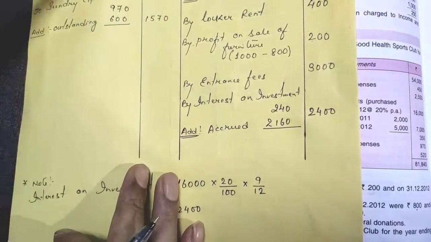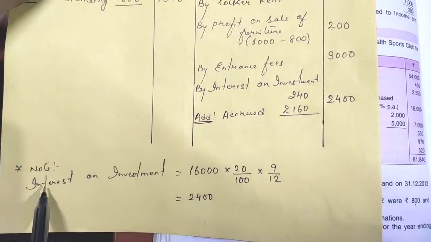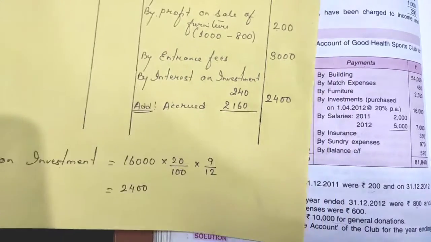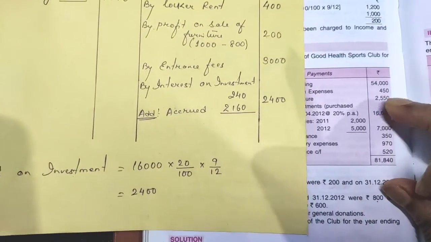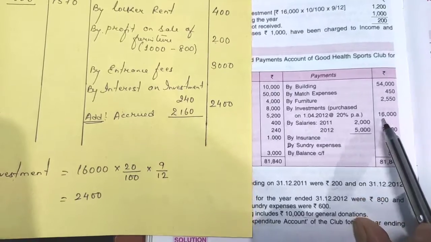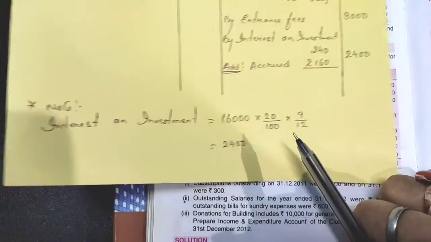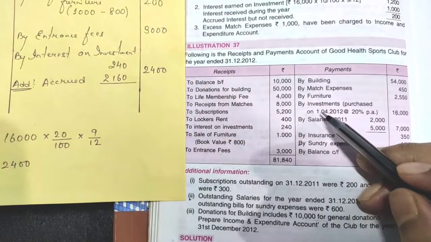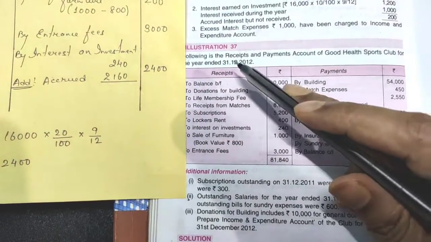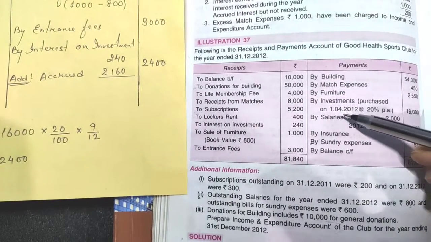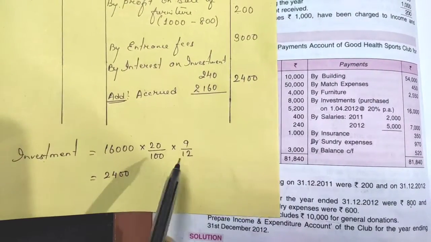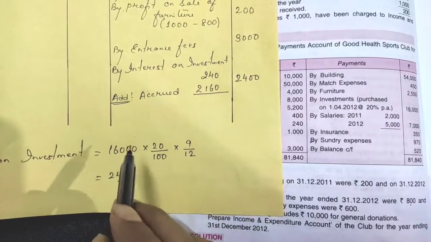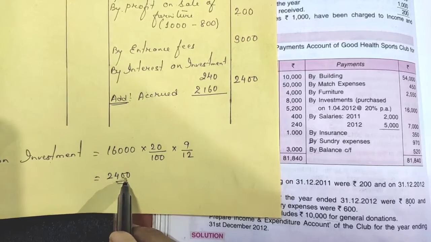Now here you see I did the working first. First of all, you will do this working. You see, interest on investment. The total investment was 16,000. You can take a look here. Total investment is 16,000, right? It is 16,000 and the rate of interest is 20%. So I wrote here 20 by 100 and the investment was made on 1st April. So from April till December you have to find out the interest. So from April to December it's 9 months. So I wrote here 9 by 12. So by solving this, the total interest on investment that you should have received was 2,400.